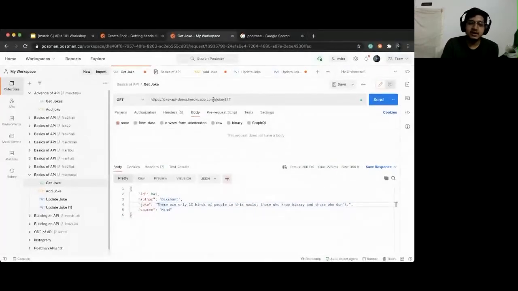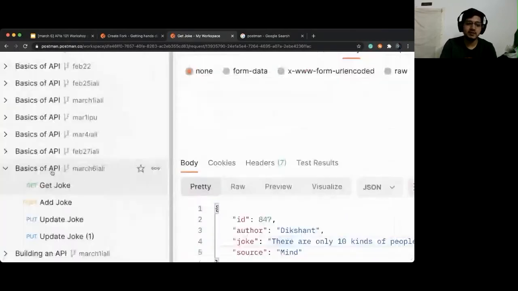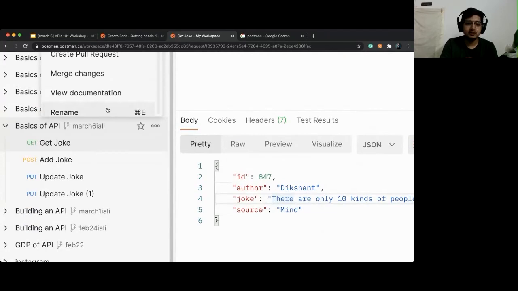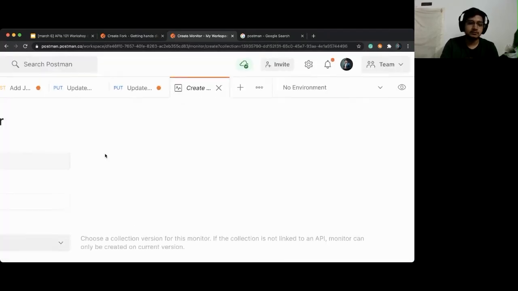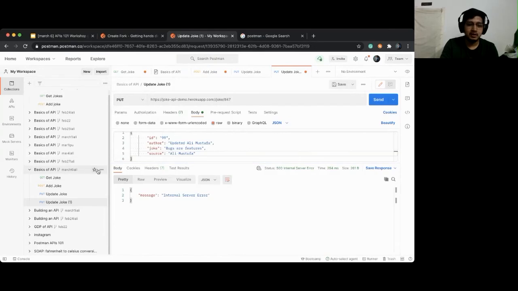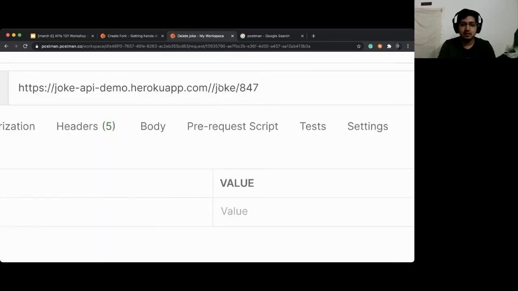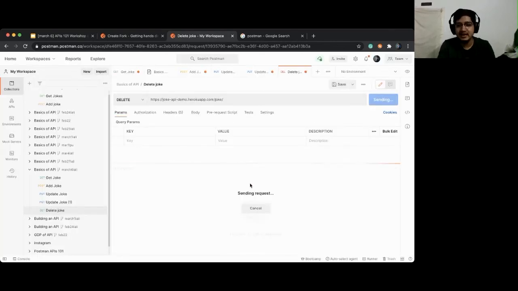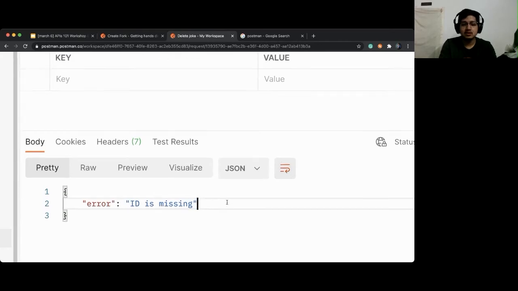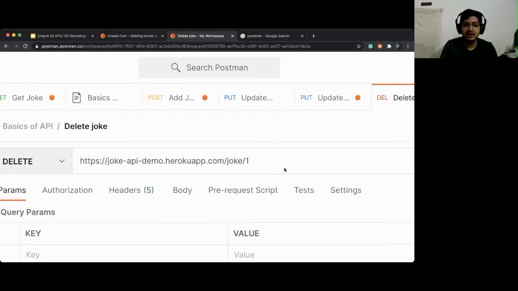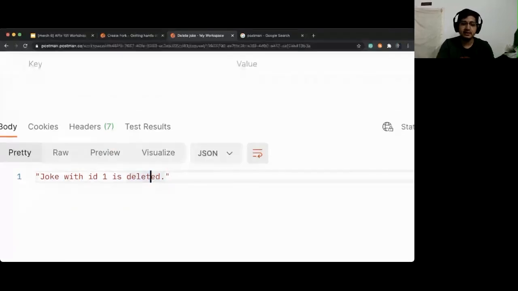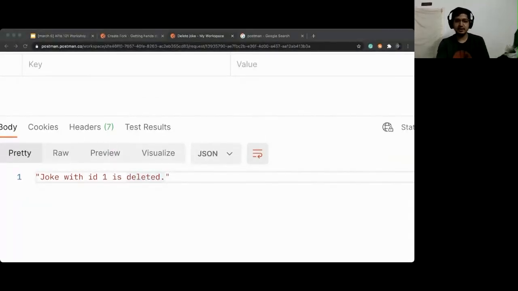Okay. Let me delete joke number 0 so that people who are not able to do that are able to do that. Click on 3 dots. Click on add request. Name it delete joke. Method is going to be delete. URL is going to be same. And make sure the ID is mentioned at the end of the URL. If you don't send the ID, it will say that the ID is missing. You can see error ID is missing. So we need to send the ID. So let's send the ID as 1 and hit enter. And then it will say that joke with ID 1 is deleted. Now if you send a get request, it will say that it is deleted.